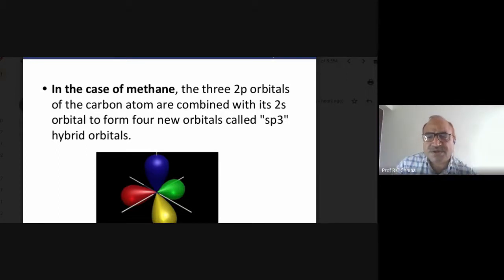One more thing: it is not necessary that a particular orbital has electrons, and it may have one electron or two electrons. That depends. That is the process of hybridization. So here CH4 has all four bonds at the same energy level of bonding, so all bonds are the same in nature.